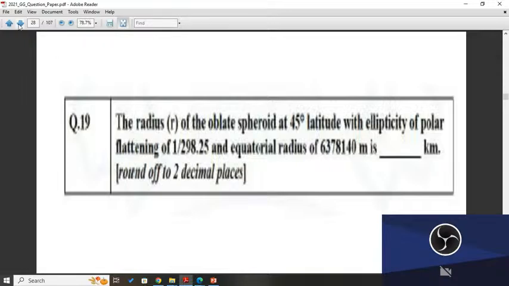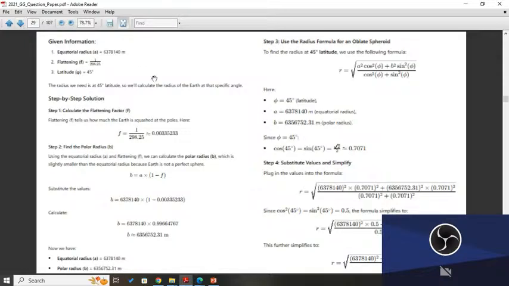So first we will see what is given in the question. The given information: the equatorial radius, polar flattening 1 upon this, and the latitude lambda value is 45 degree. The radius we need is at 45 degree latitude, so we will calculate the radius of the earth at a specific angle. Step by step solution we will see. Calculate the flattening factor f.